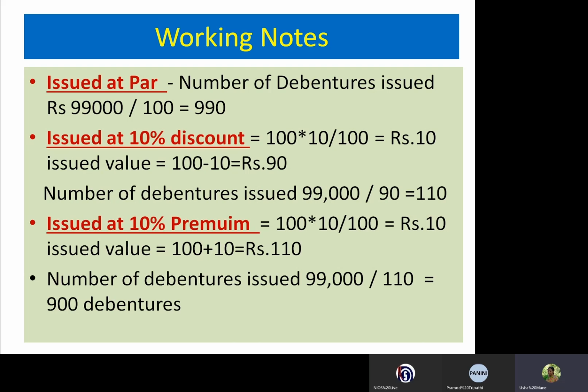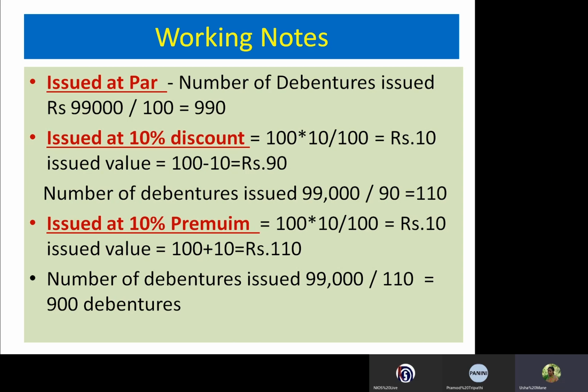So we get 990 debentures, and the company issued 990 debentures to the vendor for the consideration of assets, with the value of rupees 99,000. So this is the number of debentures issued, 990.